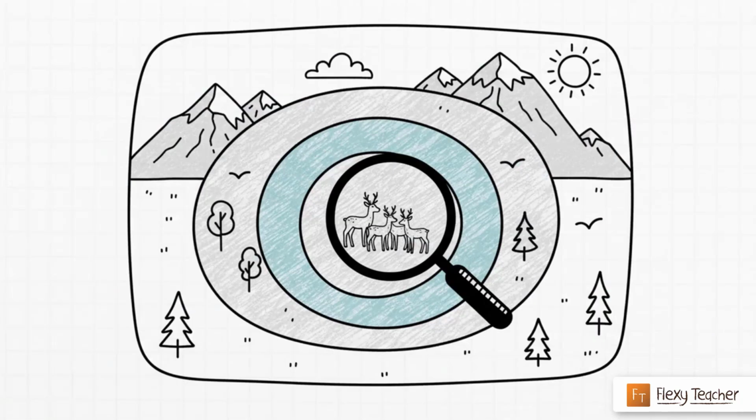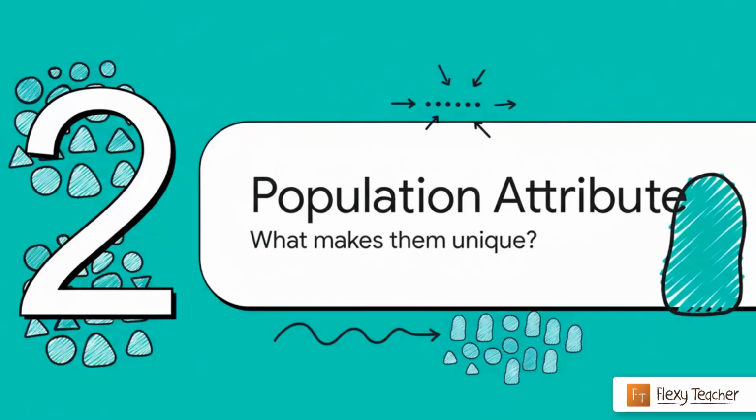Okay, so within ecology, we generally look at four main levels of organization. We've got organisms, then populations, communities, and finally, biomes. हर level की अपनी अलग study होती है. Like in आज, we're going to zero in on just one of them, populations. All right, let's dive right in.